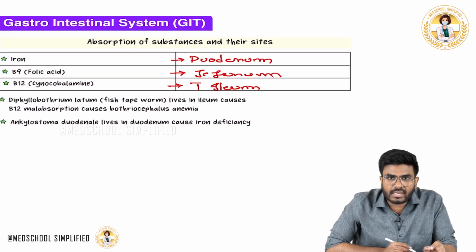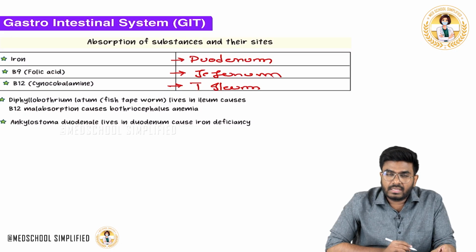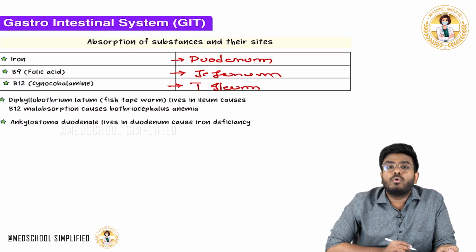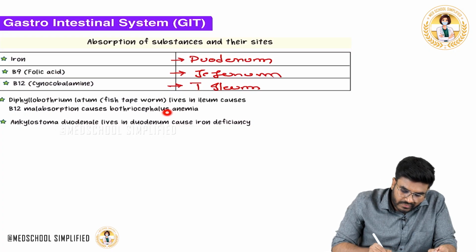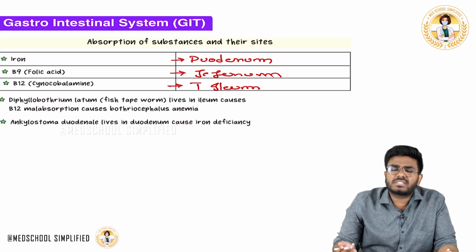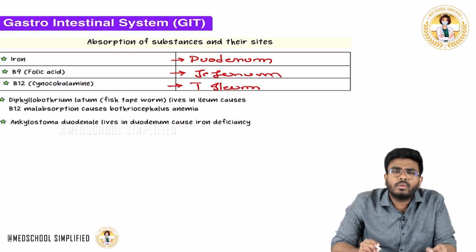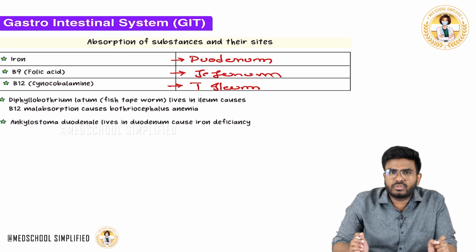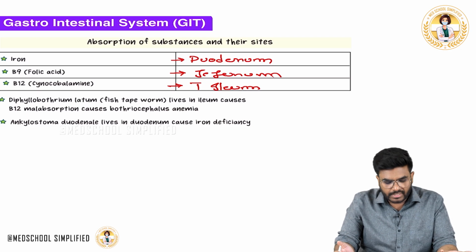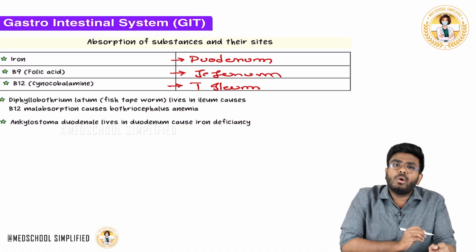This megaloblastic anemia due to B12 deficiency because of Diphyllobothrium latum is called Botriocephalus anemia. Botriocephalus anemia is a type of megaloblastic anemia due to B12 deficiency. In Botriocephalus anemia, which part of the GIT is affected? It's the terminal ileum.